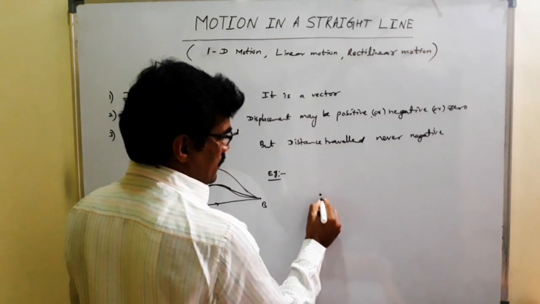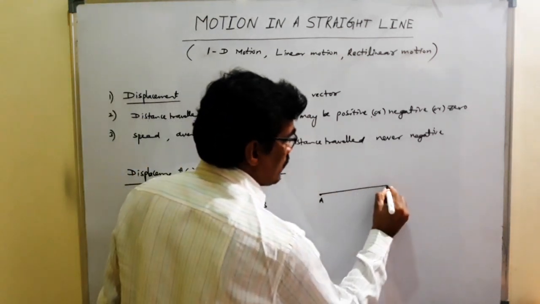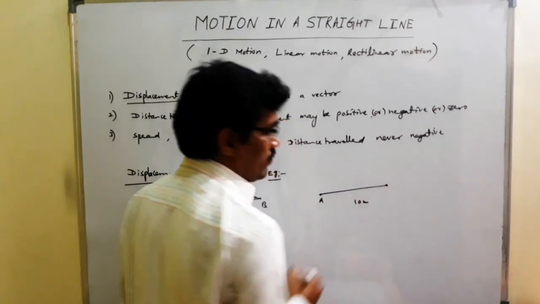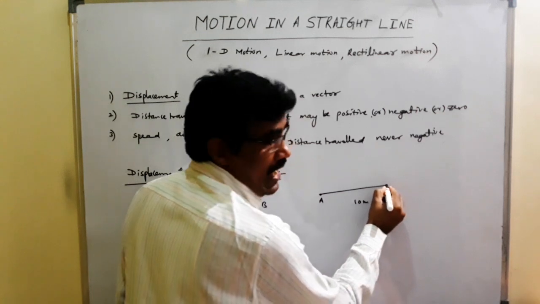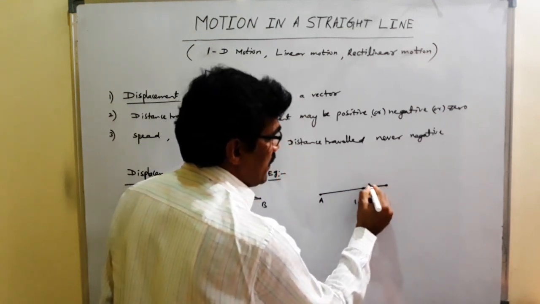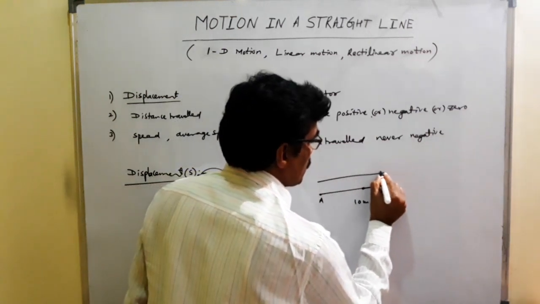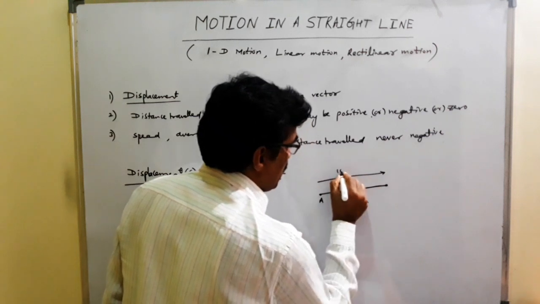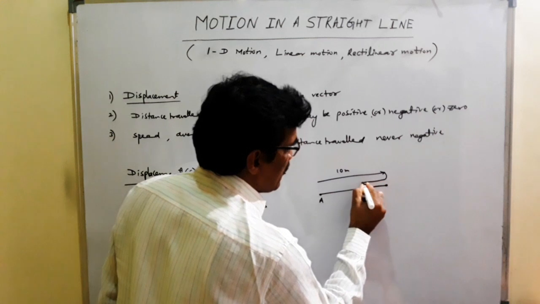Okay? Students, here are some examples of displacement. A person at point A moves forward 10 meters and returns back along the same path 3 meters. So it moves forward 10 meters and returns back 3 meters.